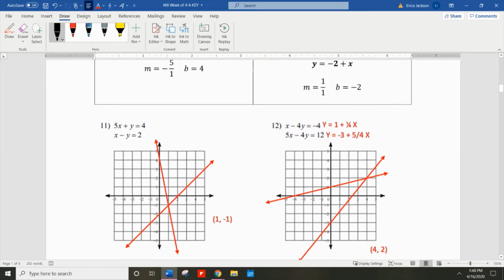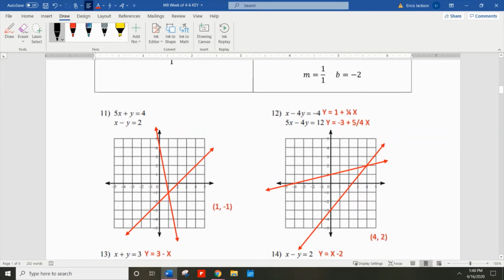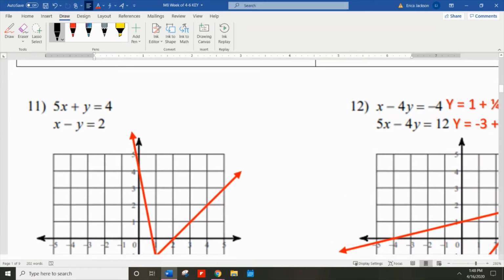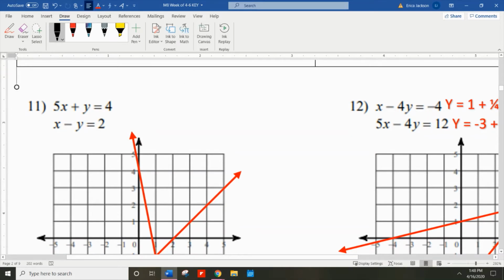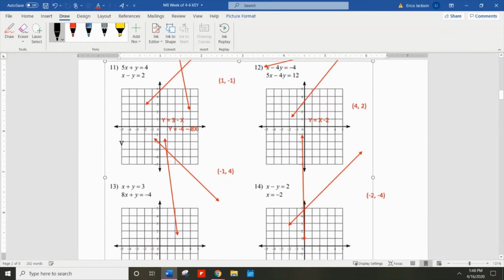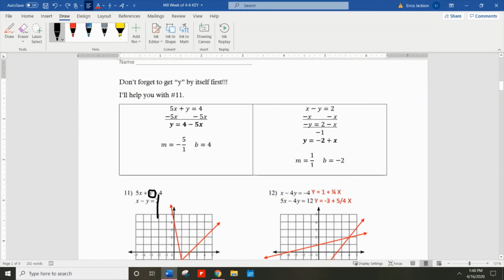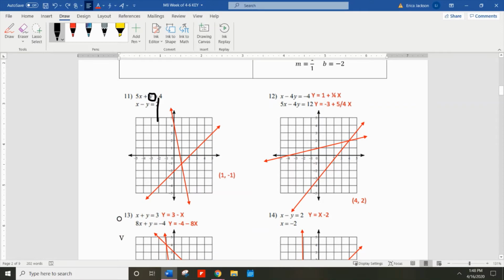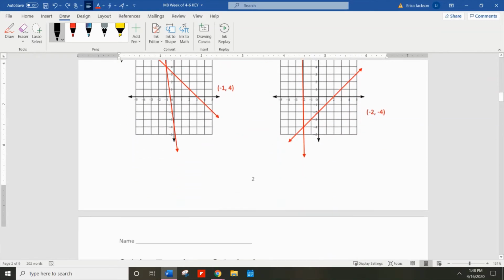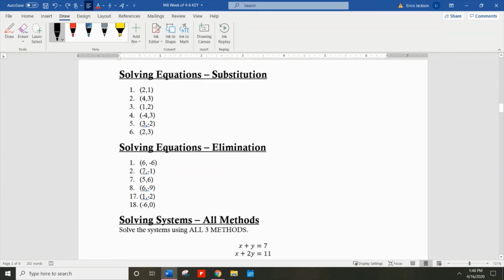Okay, on the next page, it's basically the same idea, except you can see that these equations do not have y by themselves. So what you have to do is get y by itself. And so you would subtract 5x for that first example. You can see I do that in the top portion of these notes.